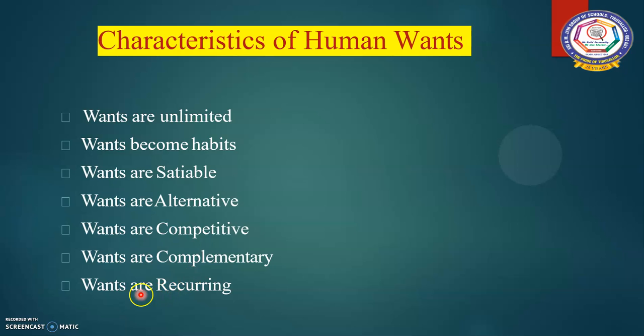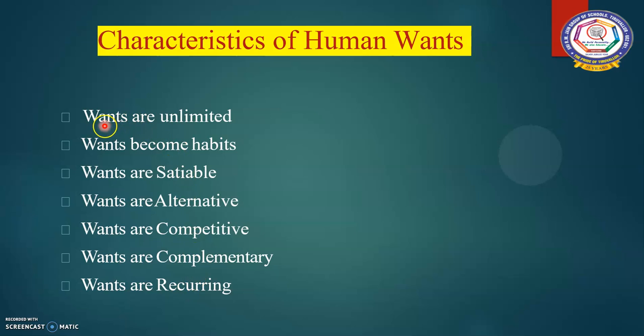Next one, wants are recurring. Recurring means repeating. Some wants occur again and again. For example, if we feel hungry, we take food and satisfy our want for that time. But after some time, again we will feel hungry and we want food.